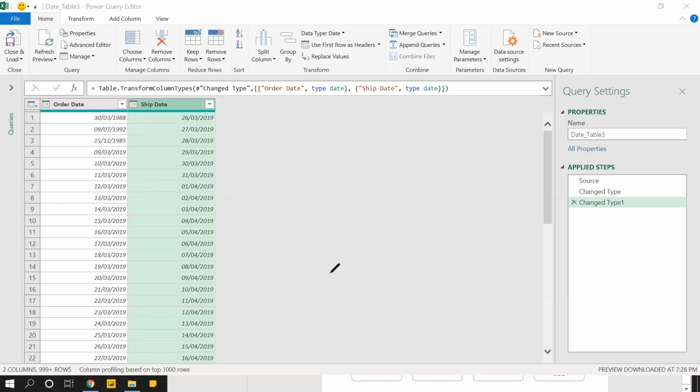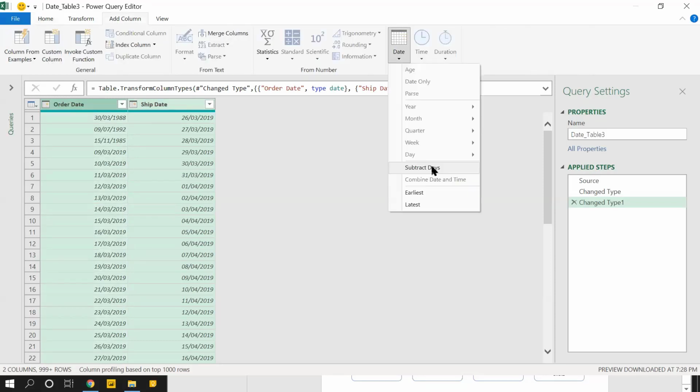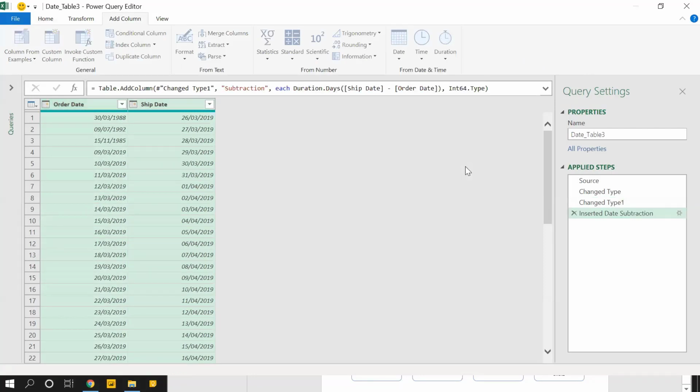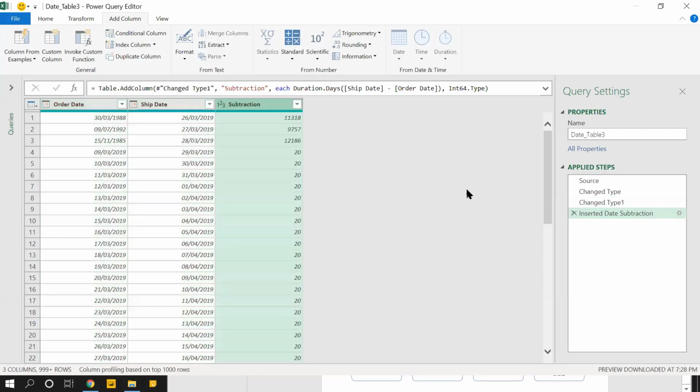As I said, in Power Query you don't have to write a function. Select the bigger date column, control click the smaller date column, and subtract days. So the difference between this date is 20 days. If you calculate, you'll get this difference as 20 days.